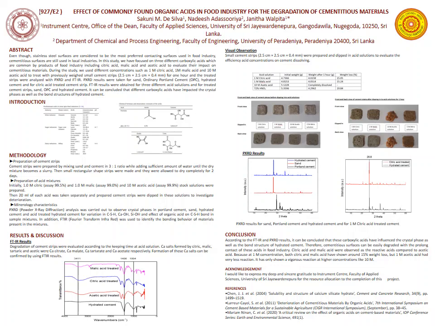It can be concluded that different carboxylic acids have impacted the crystal phases as well as the bond structures of hydrated cement. Also, to have an impact, there should be a sufficient concentration of acids. Because of that, it can be suggested that effluents having sufficient concentration of acids can be used to remove cement stains on surfaces. Thank you.